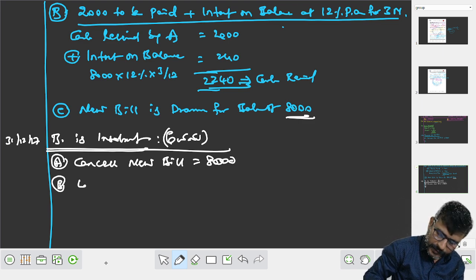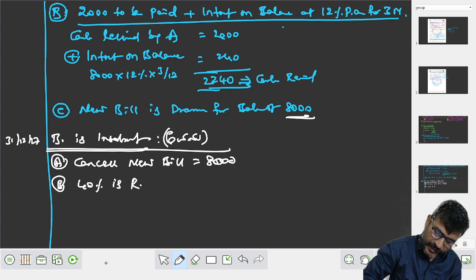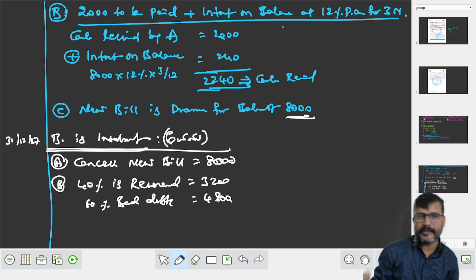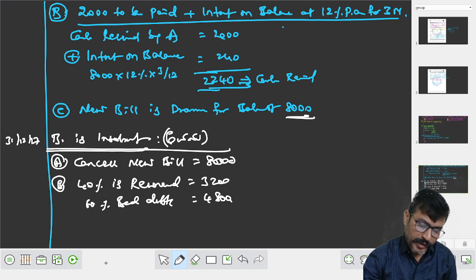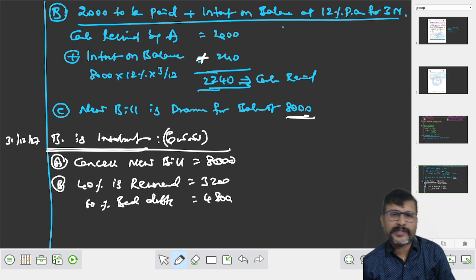B point, 40% is paid by his estate, means 40% is recovered, means 3,200. Another 60% is bad debts, that comes to rupees 4,800. Did you understand, my dear students? Please remember 2,000 to be paid immediately plus interest on the balance. So cash received by A is equals to 2,000 plus 240. Total cash received is 2,240 rupees.